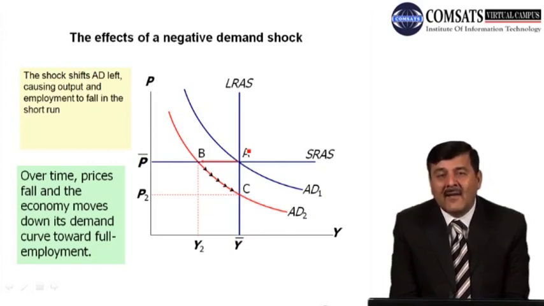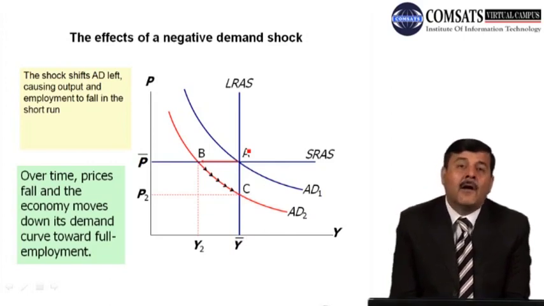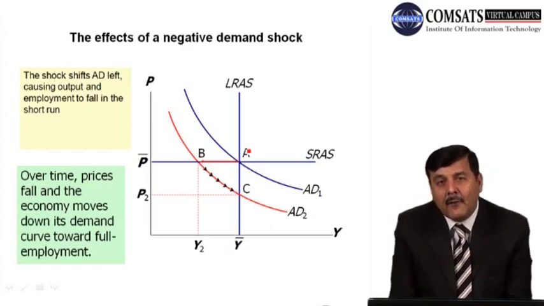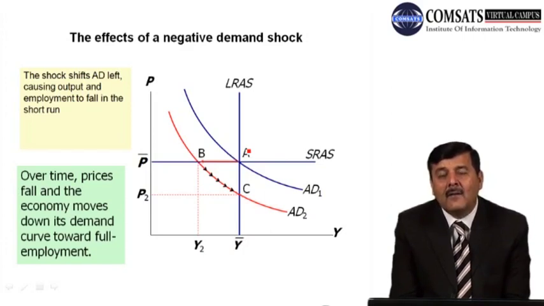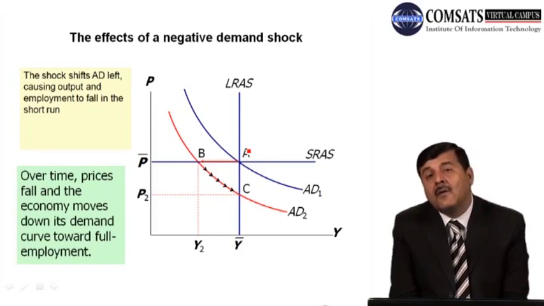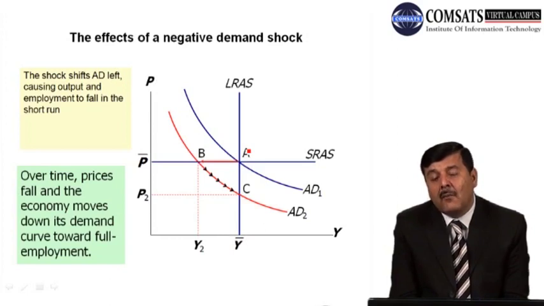तो जैसा कि हमने पिछली स्लाइड में देखा कि whenever Y2, the actual level of output, is less than Y bar, prices will start falling down. जब prices में कमी वाक़ई होगी तो output की demand बढ़ जाएगी ना. जब demand बढ़ेगी तो the economy will move from point B to point C, which is the long run equilibrium. तो in the short run जो कमी वाक़ई होती है output में, long run में वो पूरी हो जाएगी.